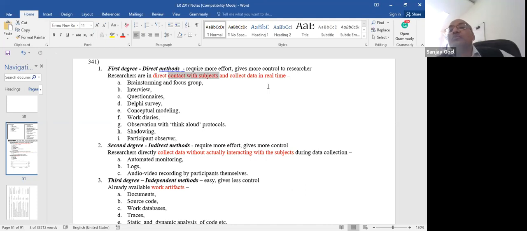Or you may do shadowing. As the subjects are doing what they are doing, you stand beside them. You don't disturb them, but you just keep shadowing them. You are observing them continuously. Suppose somebody is doing research on the doctors, so that person is working with the doctors and just observing how they are interacting with the patients, how they are interacting with the nurses, with other staff, and the caretakers of the patients.